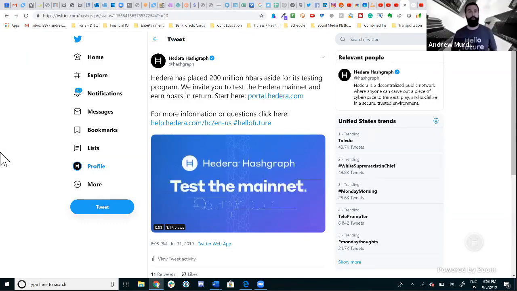We do expect to be rolling out additional features in the future, which means we would need to do more testing. So there will be more opportunities to earn more H-bars if you've already reached your cap. But this was a very well-performing tweet that we had last week, so wanted to highlight that for you.